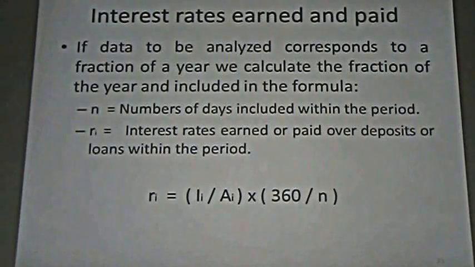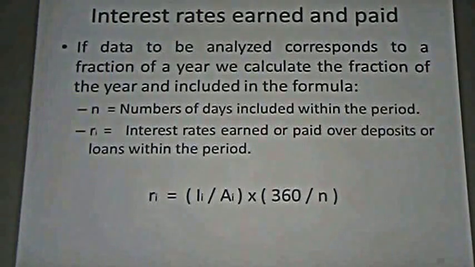So, if we have information for the first 3 months of the year, then I over A, the interest is only for the 3 months, but the loans or deposits, we could consider that they correspond to the full year. We can assume this in order to help you understand this formula. Then, if we multiply this by 360 divided by n, we could obtain an annualized interest rate. What is n? The number of periods that we have. How many periods of 3 months do we have in 1 year?